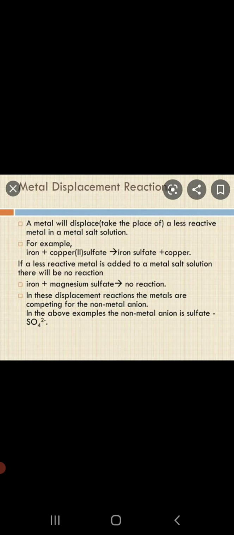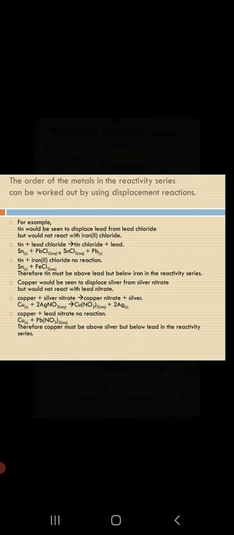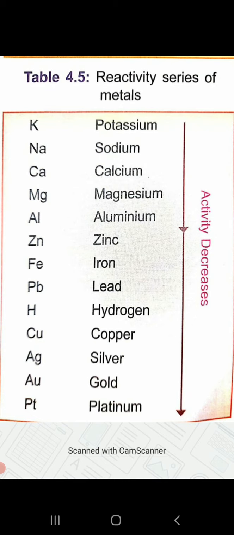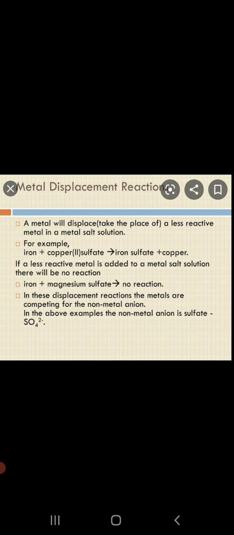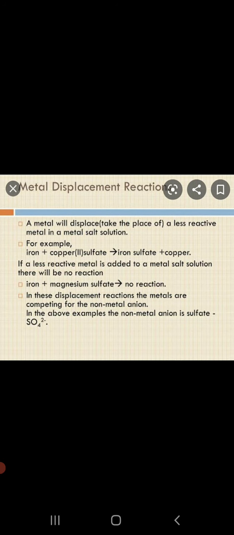For example, when iron reacts with copper sulfate, what happens? If we see the reactivity series, where is iron placed? Iron is on 7th place and copper is at 10th place, right? So it means that iron is more reactive than copper, right? So we have iron reacting with copper sulfate solution, which is a salt solution. So what will happen? Iron is more reactive, so it will be able to displace copper. It will form iron sulfate with the release of copper.